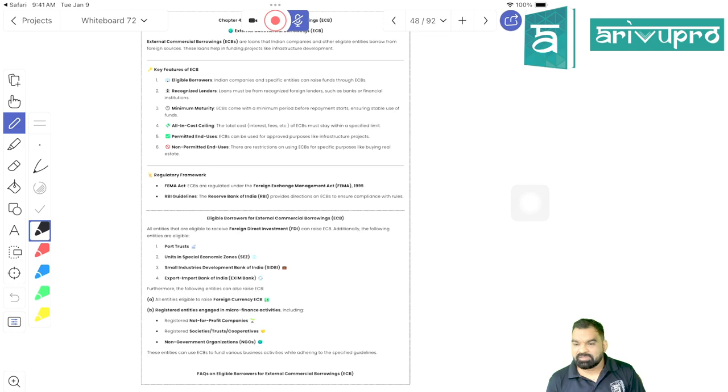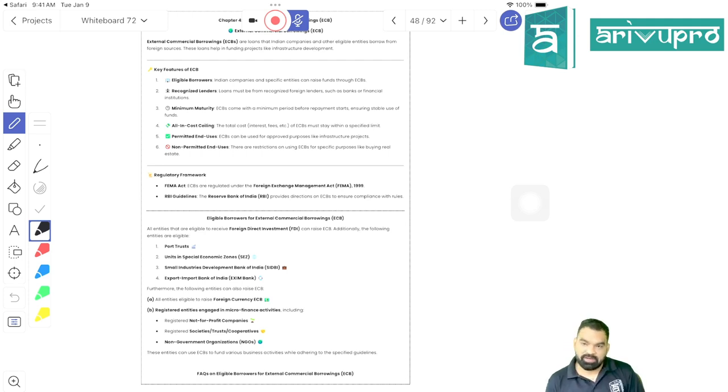So for all the terms and conditions of ECB, you would be provided with certain flexibility. Based on your negotiation skill, what kind of interest you have to pay, what would be your EMI or your repayment terms, is going to be mutually determined by the parties. But there are certain things for which the RBI is quite rigid. You cannot compromise on those terms, right? Like further, we have studied about the recognized lender.